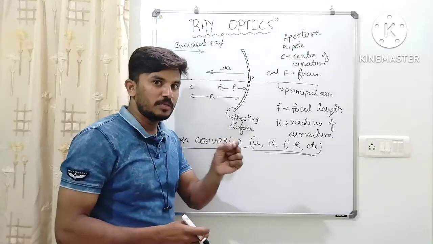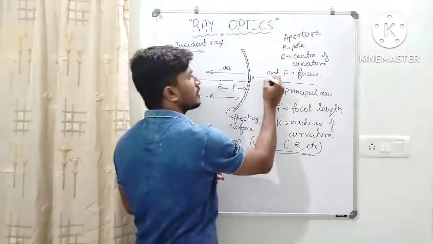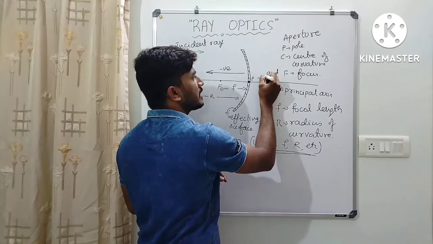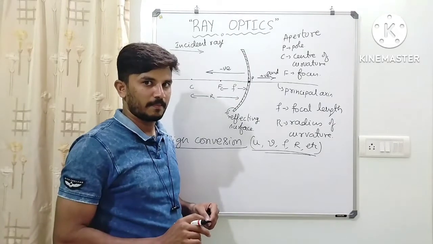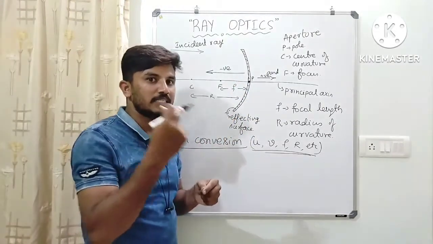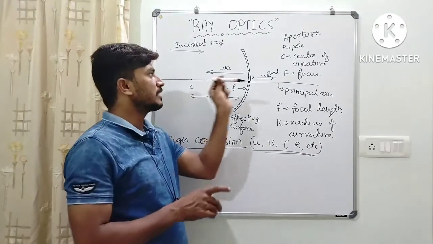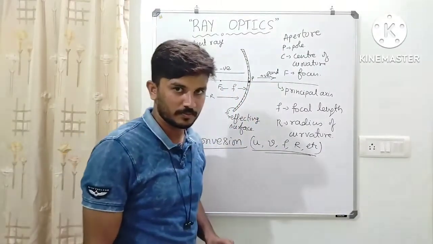Next, if you measure a distance in the direction of incident ray, that distance is considered positive.